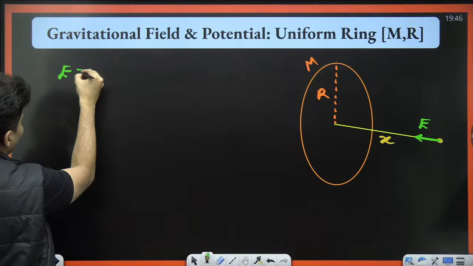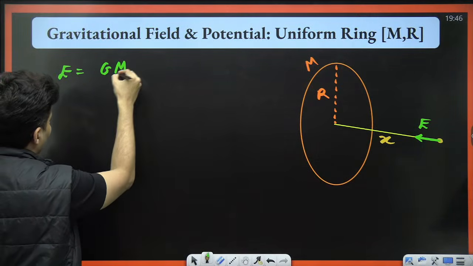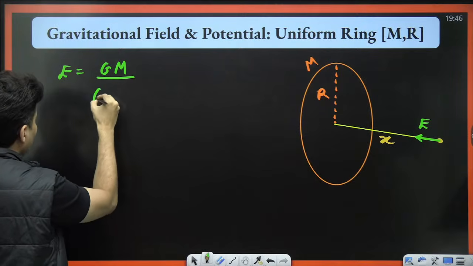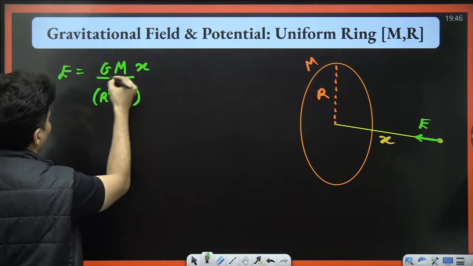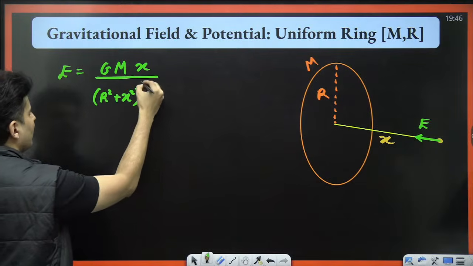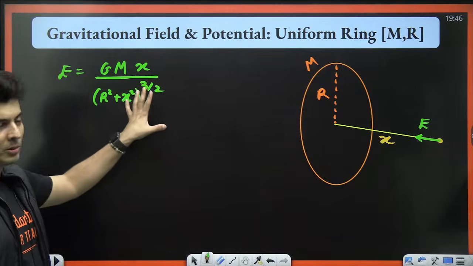This value of E is given by Gm divided by (r square plus x square) raised to 3/2, where x is the distance on the axis. This is the formula.